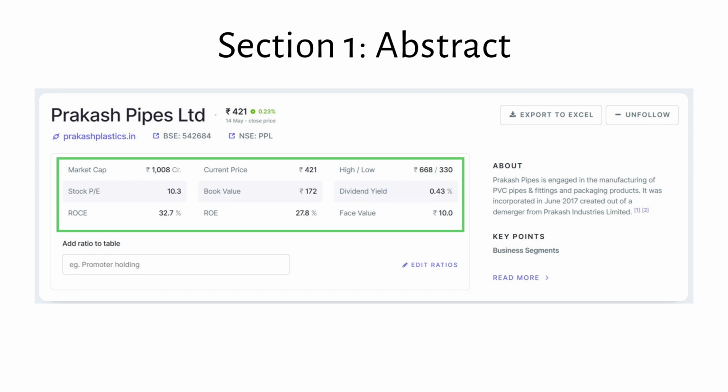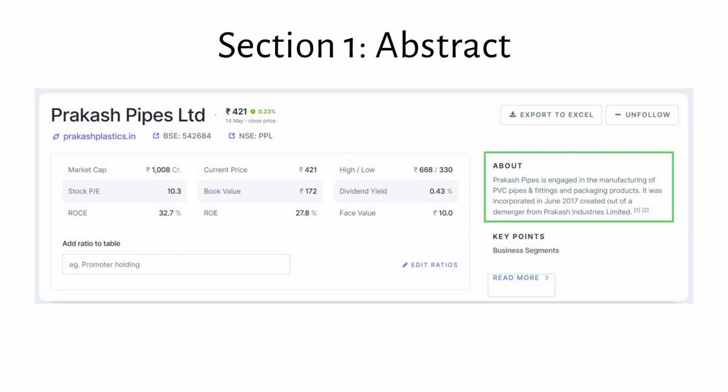Current price is 2 to 3 times the book value, which is not that bad. And for a growing company, return on equity of 27% is also good. Dividends are okay, and a face value of 10 is also okay. The About section gives details about the business of our company. Prakash Pipes is engaged in the manufacturing of PVC pipes and fittings and packaging products. It was incorporated in June 2017, created out of a demerger from Prakash Industries Limited.